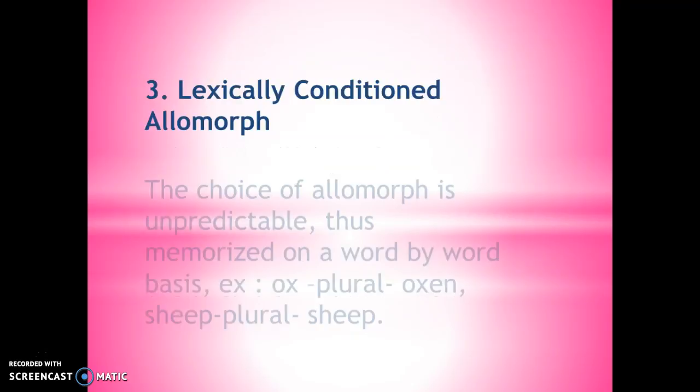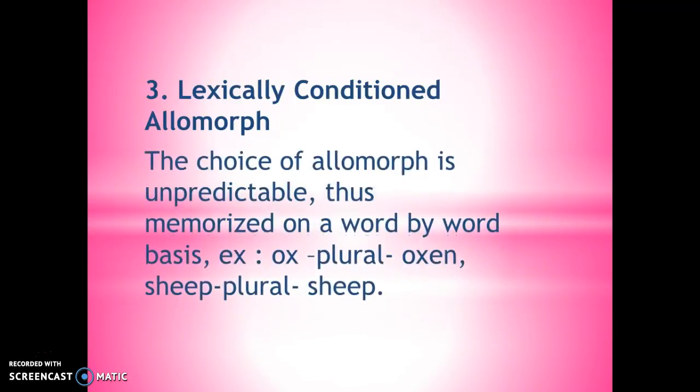And the last is lexically conditioned allomorph. The choice of allomorph is unpredictable, thus memorized on a word-by-word basis. For example, ox, the plural is oxen, and sheep, the plural is sheep.